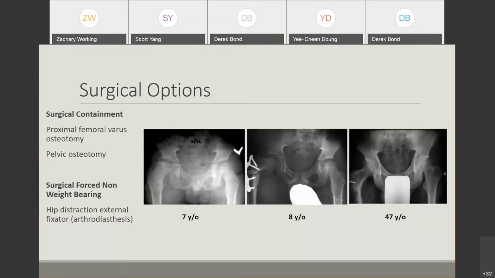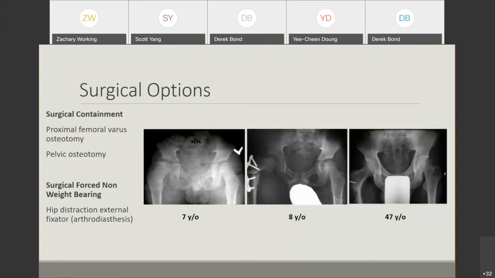More commonly, the varus osteotomy is the more common solution that is offered for these kids. And you can see an example here. This child had Perthes disease on the right hip, underwent varus osteotomy to contain the hip, because you can see the extrusion here, and that can lead to deformity of the hip, and certainly had a reasonable result at 4-year follow-up as far as lack of radiographic changes there.